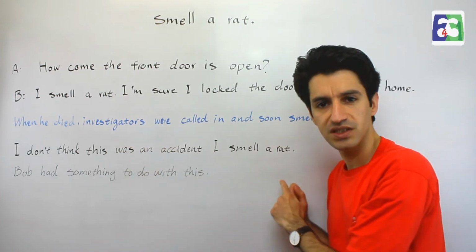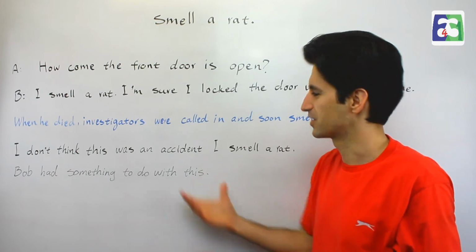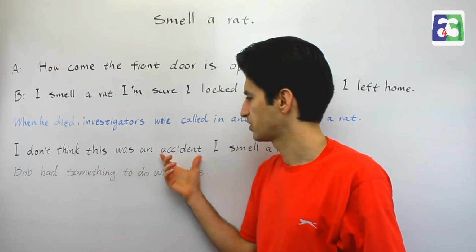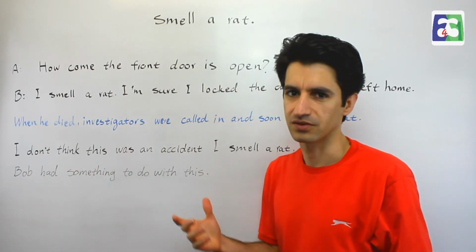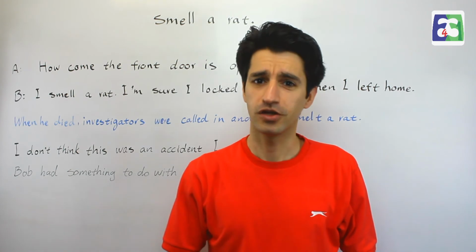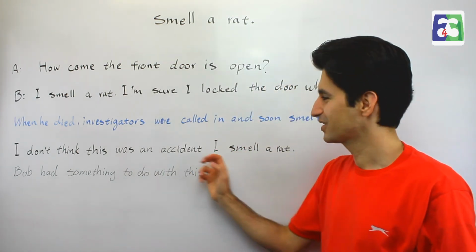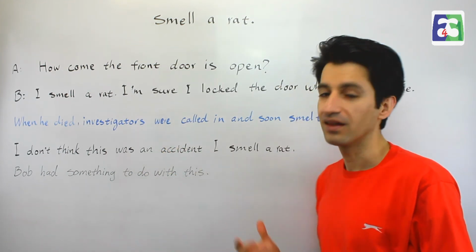Instead of saying I doubt it, I say I smell a rat. Bob had something to do with this. I think this hasn't been an accident and Bob has done it. So I doubt it, and to show that doubt, I say I smell a rat.